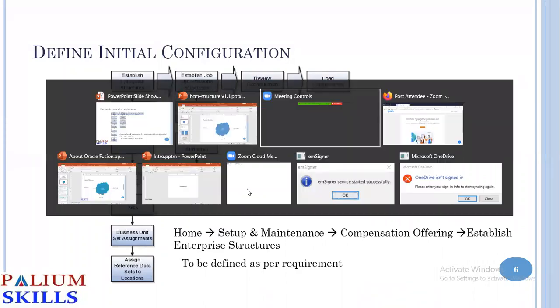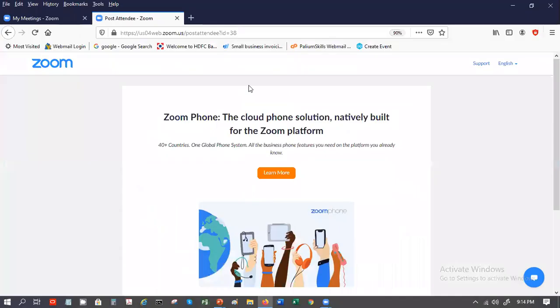So let me just log into the application. Just bear with me.